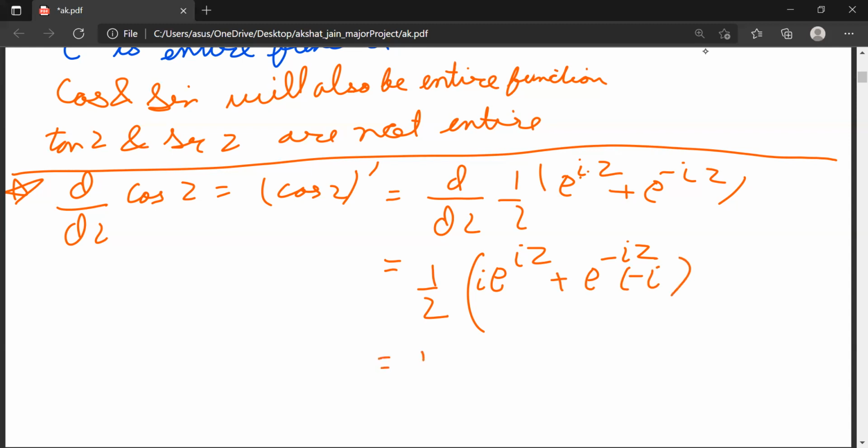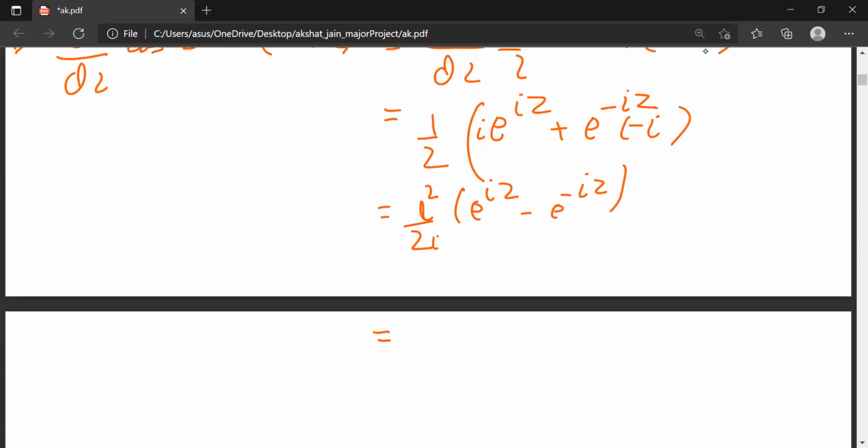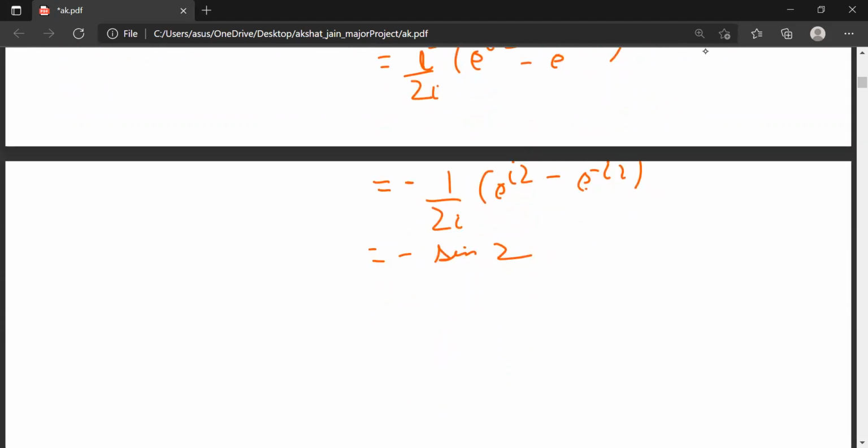Now with the 1 by 2, iota comes out and I multiply with iota, so I get iota square by 2 iota times e to the power iota z minus e to the power minus iota z, which is equal to minus 1 by 2 iota times e to the power iota z minus e to the power minus iota z, which is equal to minus sin z.